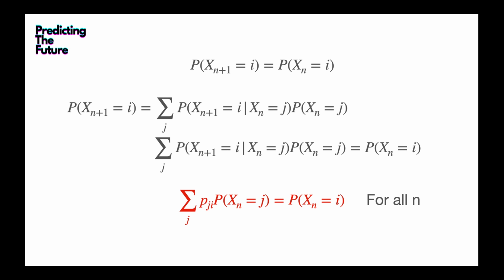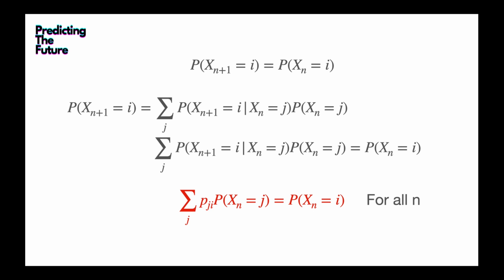What is a stationary distribution? Let's first look at stationary. We know that stationary means that the probability of Xn plus 1 equal to I equals the probability of Xn equal to I. Let's first expand the probability of Xn plus 1 equal to I. We can write it as a summation, by conditioning on Xn equal to j over all states j, of the probability of Xn equal to j times the conditional probability. That summation equals the probability of Xn equal to I by the definition of stationary.